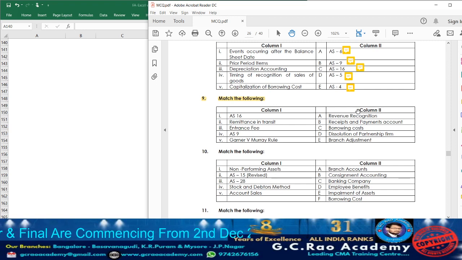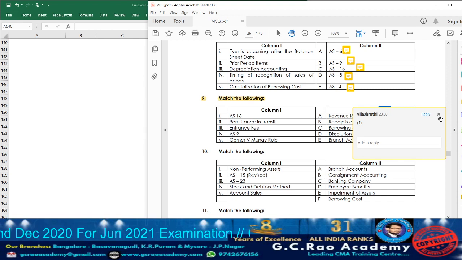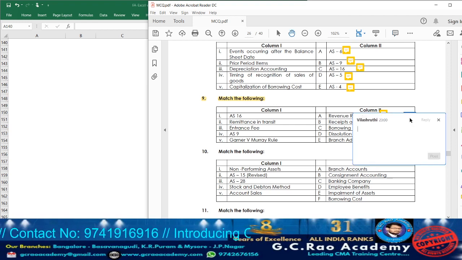Now let us match with column 2. Revenue recognition deals with what? AS9. So accordingly, beside revenue recognition, write down point number 4. Next, receipts and payments account. It will be prepared in a non-trading organization. Entrance fees will be recorded in the receipts and payments account. So accordingly, beside receipts and payments account, take down point number 3.